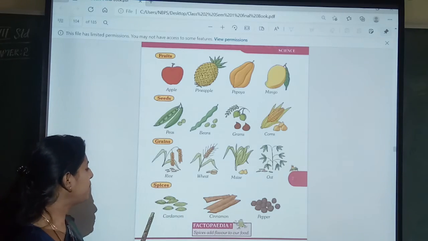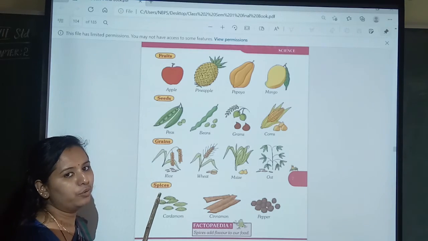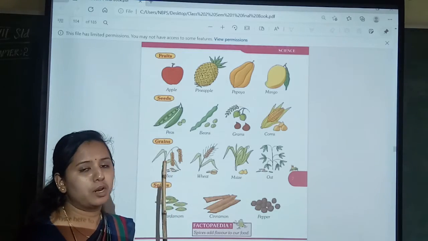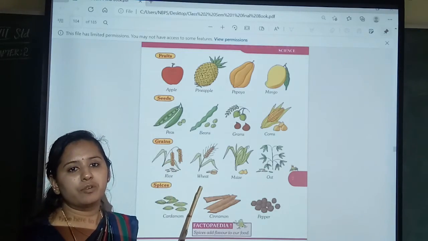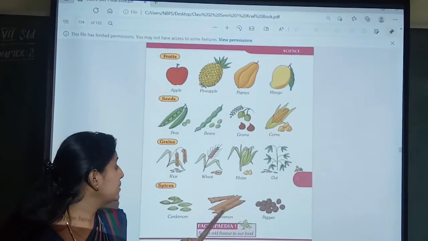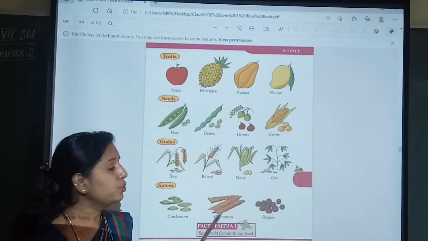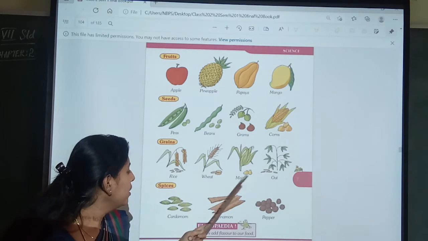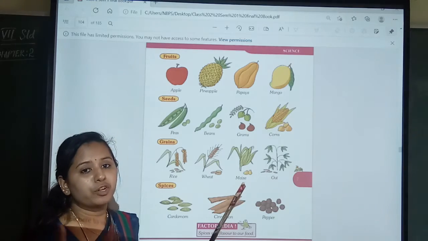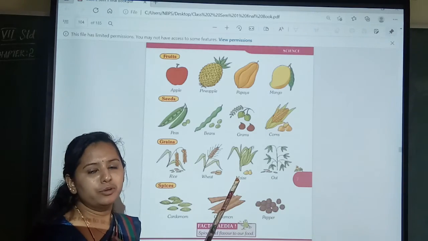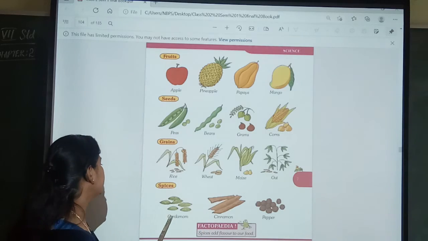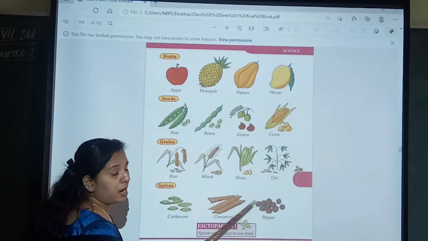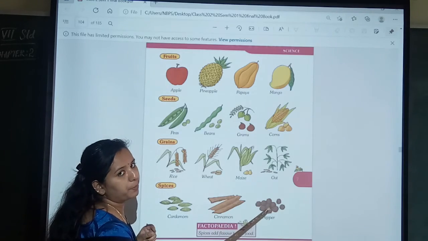Okay, this is spices. You like them more, no? Spices, if your mother is preparing something, you get a good smell of that. Why? How do you get the good smell of the dishes? Because of these spices. She puts in all these spices like cardamom, cinnamon, pepper. After mixing them up for masalas, it gets a good smell, right? Cardamom is yalaki, cinnamon is chekke, and pepper you all know, black pepper.